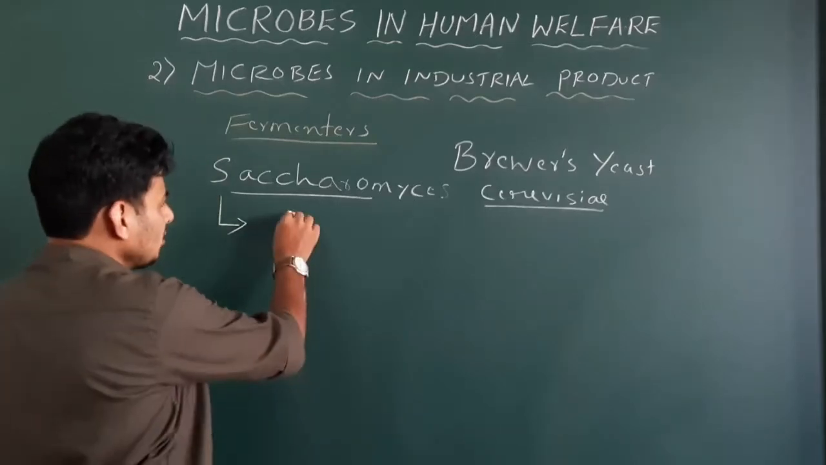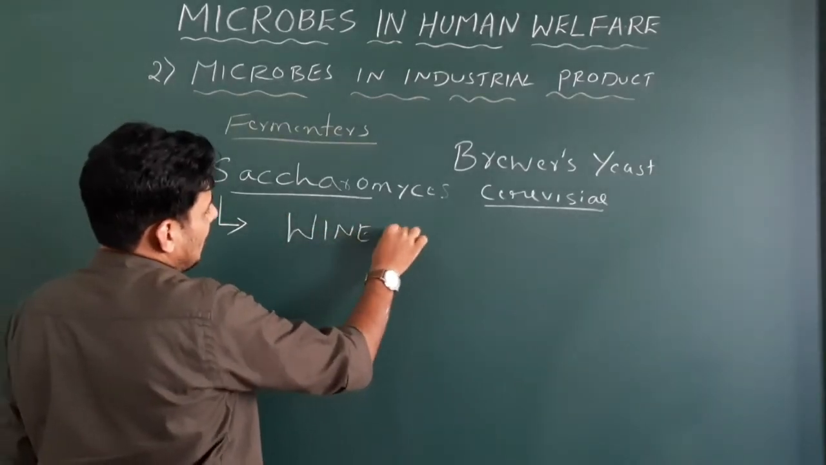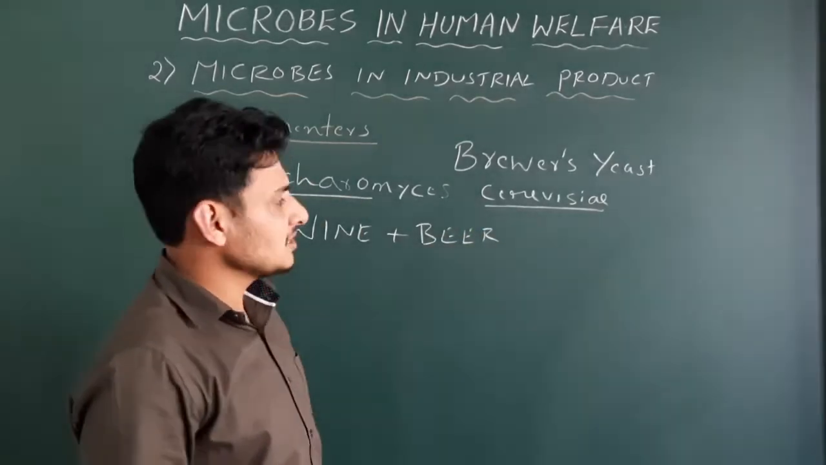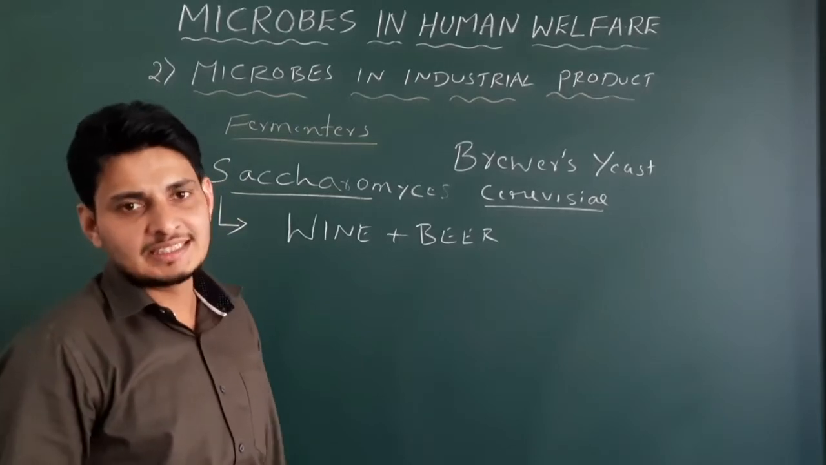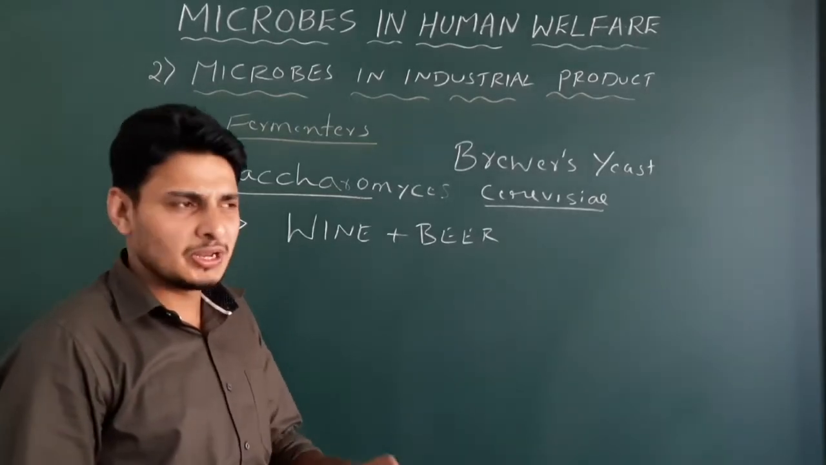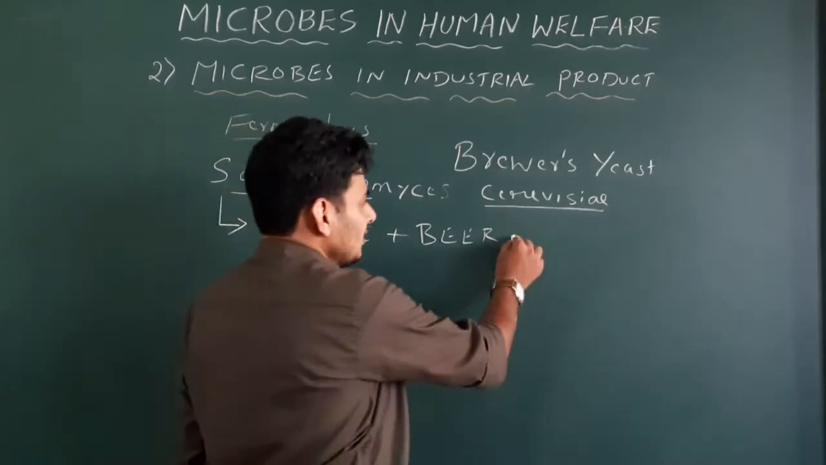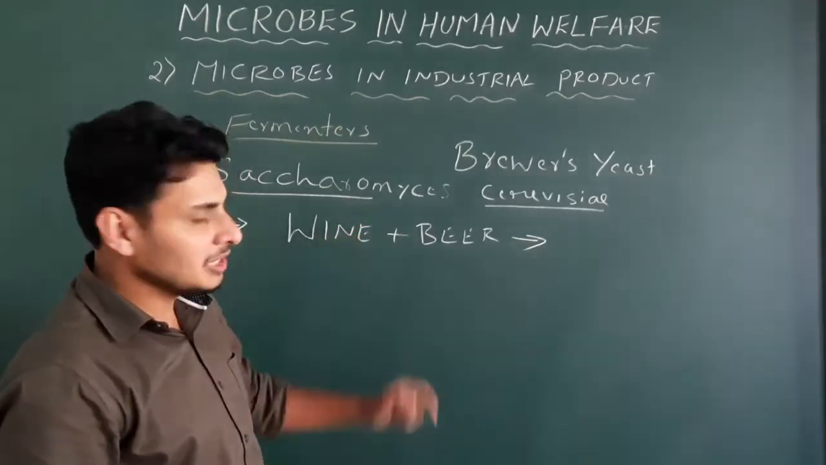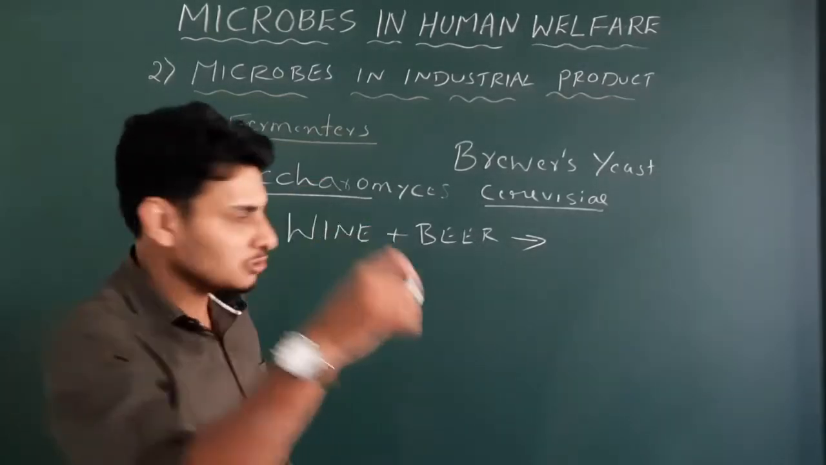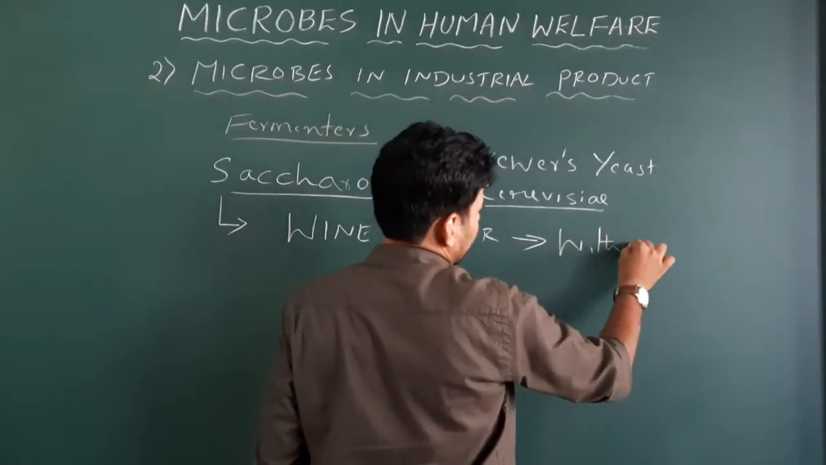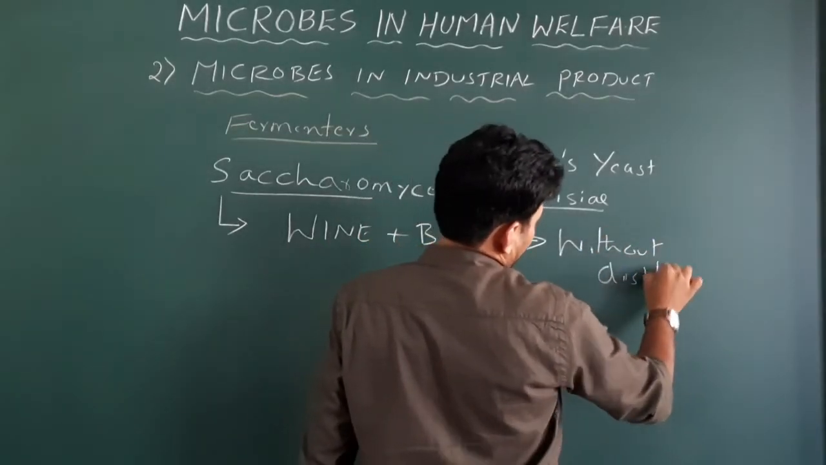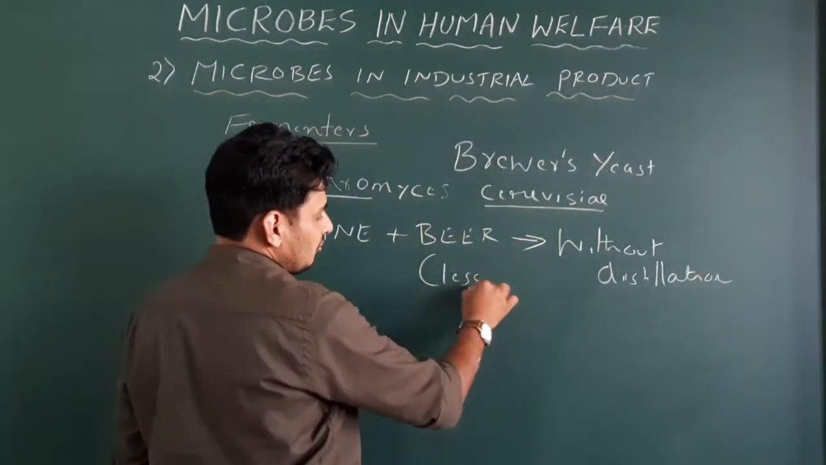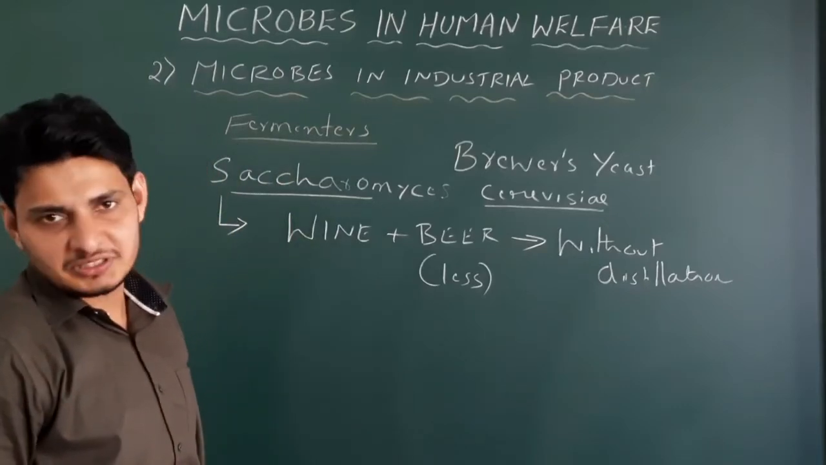Very simple. In the production of wine and beer, Saccharomyces cerevisiae will be treated along with malted cereals and also fruit juices. And finally, distillation is not done here. So wine and beer production is always without distillation. Please note this point. Without distillation. That means the alcohol concentration will be less, hardly 5 to 8%. That's it.